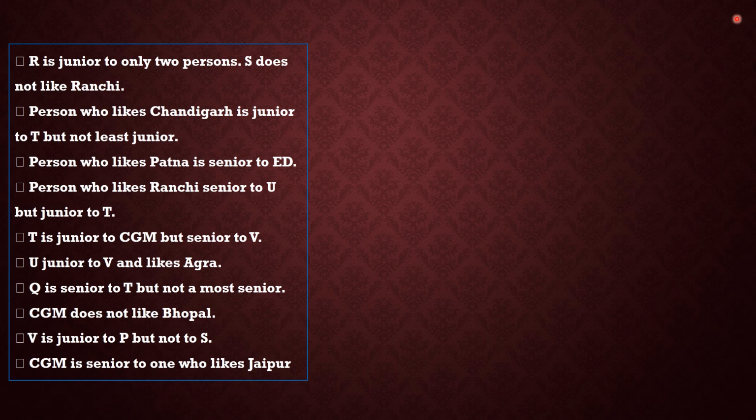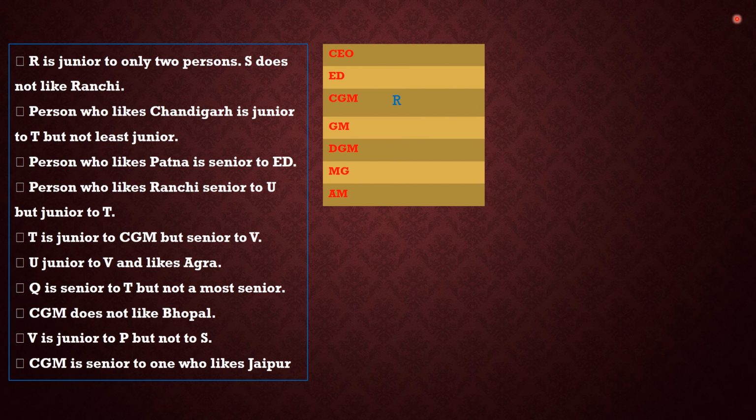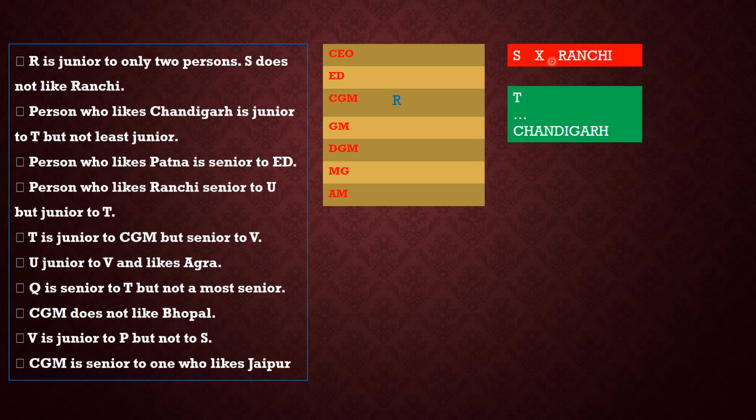The first statement is R is junior to only 2 persons, which means he will automatically be the CGM. S does not like Ranchi, means S cross Ranchi. This is the way I represent it graphically. For me, cross means this is not possible, here that S does not like Ranchi. I represent all negative statements in red color and all positive statements in green color.